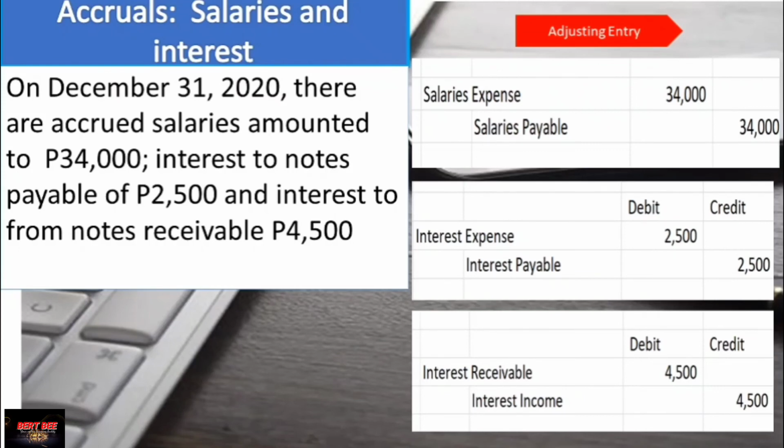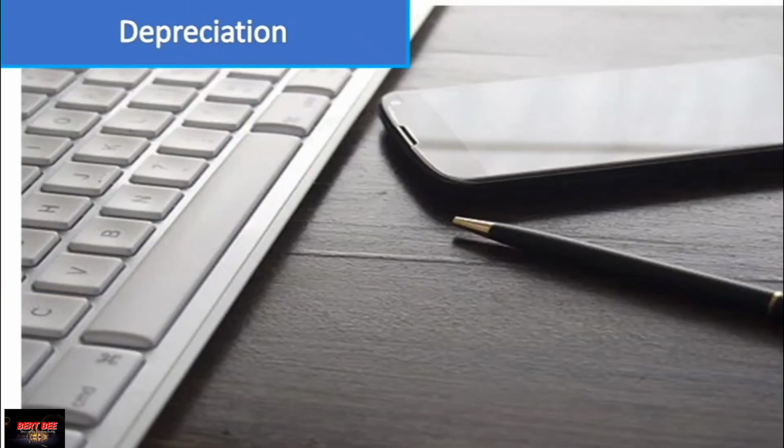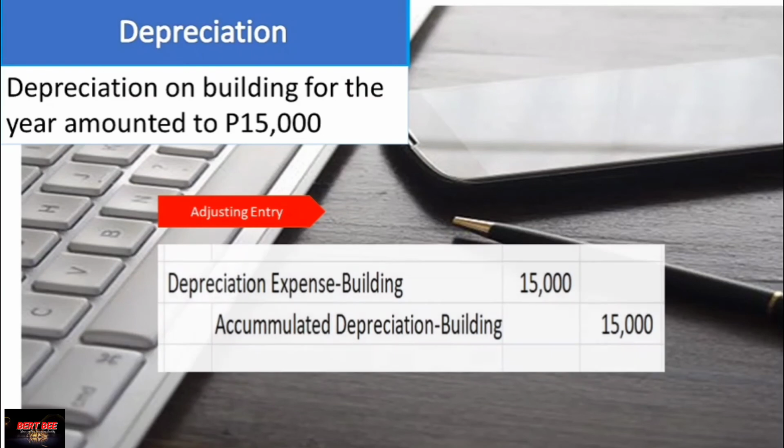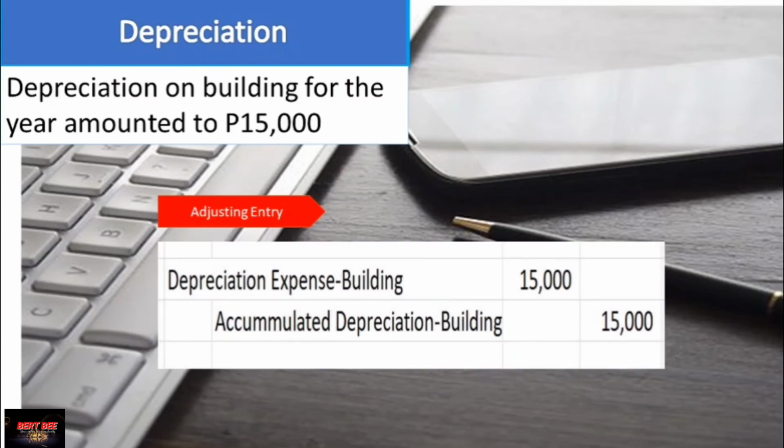Next is depreciation. For example, depreciation on building for the year amounted to 15,000. So the adjusting entry for this would be depreciation expense, building 15,000, and accumulated depreciation, building.